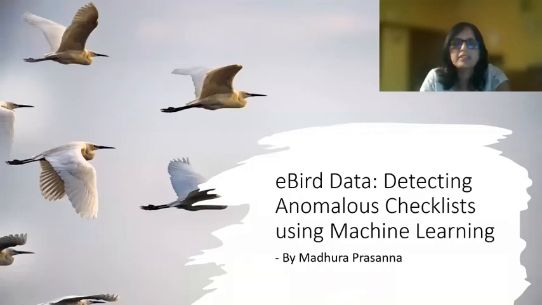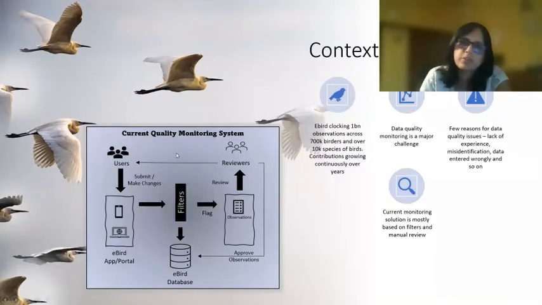Hi everyone, this is Madhura here, and I'm going to talk about detection of anomalous checklists in eBird data using machine learning. Just to give a background, I'm a technology professional with a keen interest in the area of citizen science and conservation. I started exploring opportunities of utilizing machine learning with citizen science databases such as eBird.